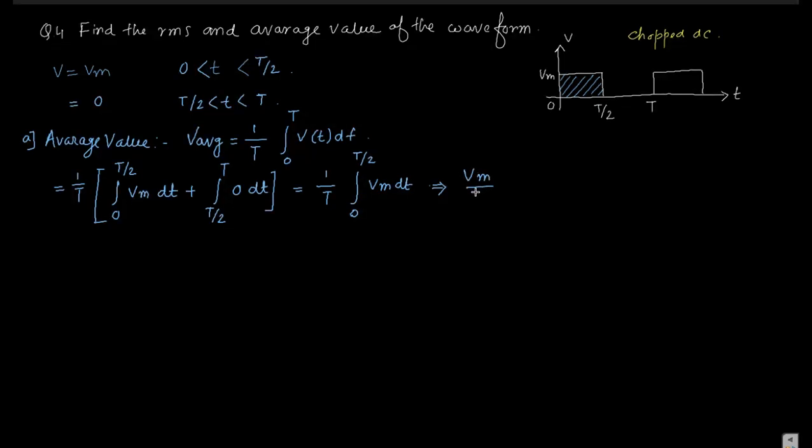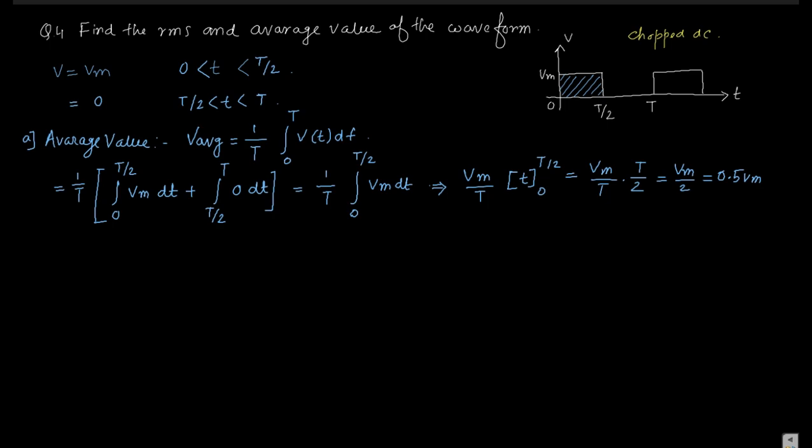Vm is common, so Vm by t, and the integration of dt is nothing but t, from 0 to t by 2. So it becomes Vm by t into t by 2, that is Vm by 2, that is 0.5 Vm. It is the easiest one.